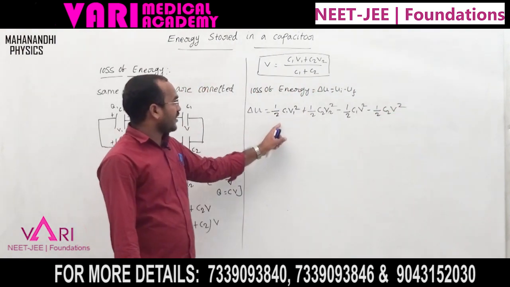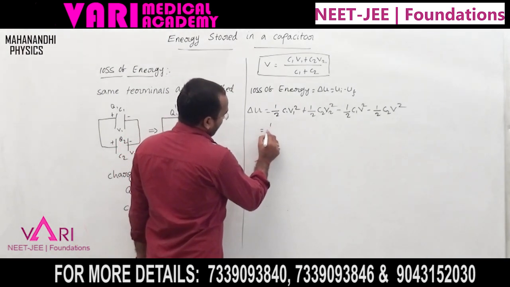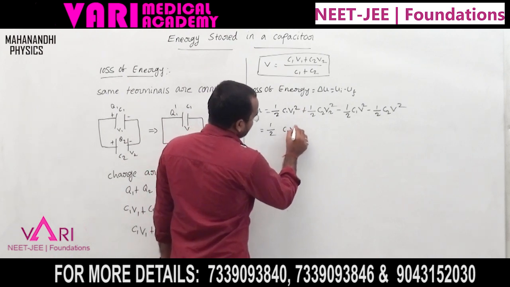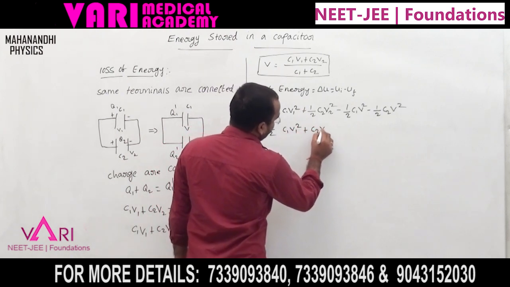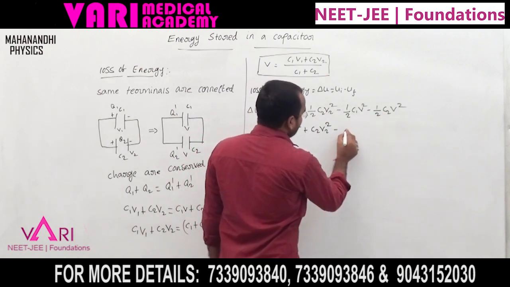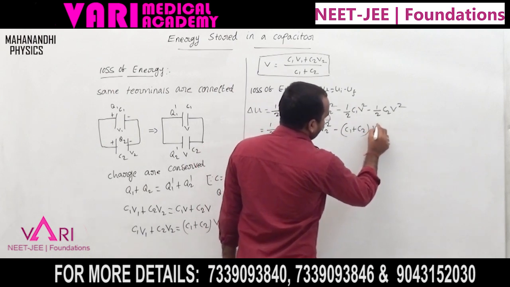The common term is half, written outside: half of C1 V1 square plus C2 V2 square, minus, since V square is common, C1 plus C2 into V square.